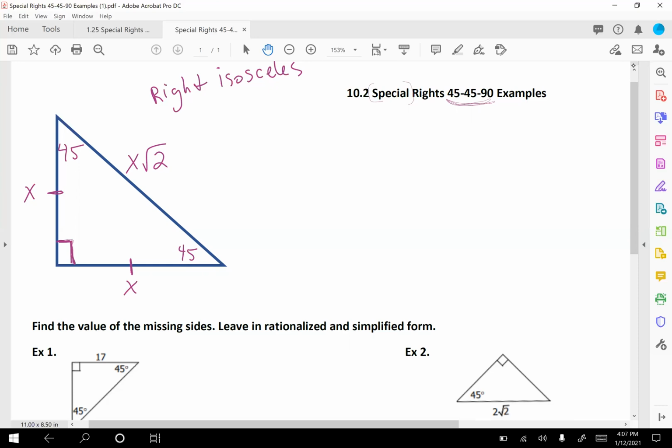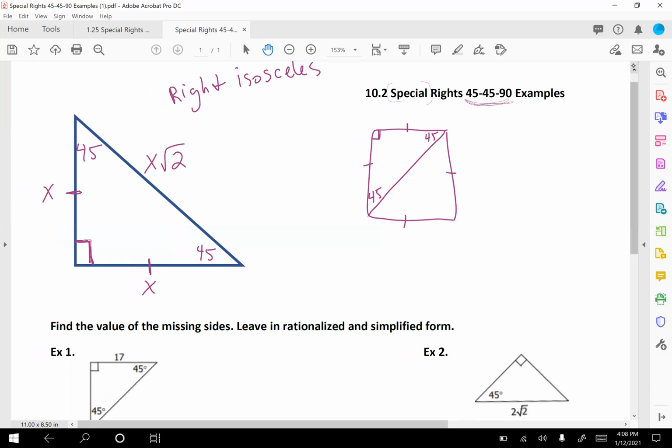So where do we see 45, 45, 90 triangles? A lot of times they'll give you a square, okay? And remember, on a square, all four sides are the same, right? If you take the diagonal of that square, you've created two 45, 45, 90 triangles. Because on a square, your angles are right angles. And also here, when I'm doing the diagonal, I've taken this 90-degree angle and I've cut it in half. And what's half of 90? 45. So that's where you usually see 45, 45, 90s. So just kind of keep that in mind.